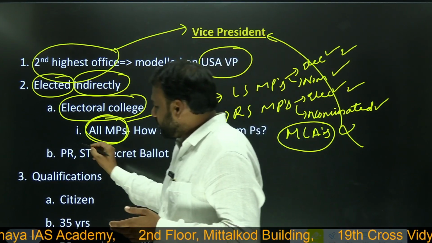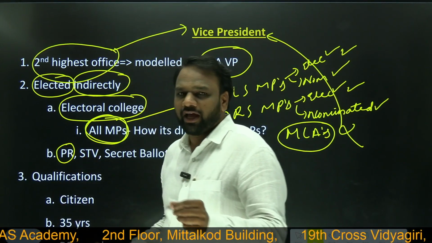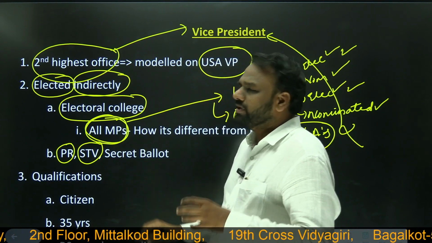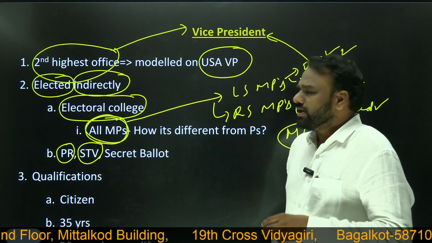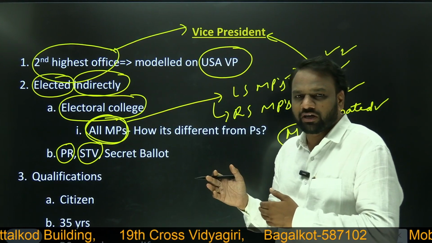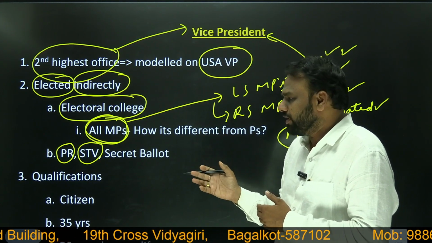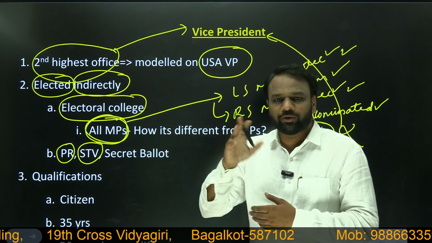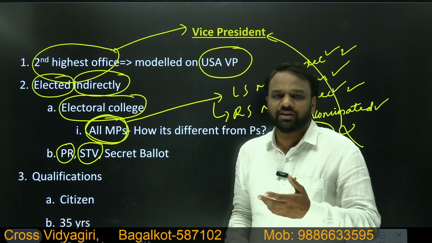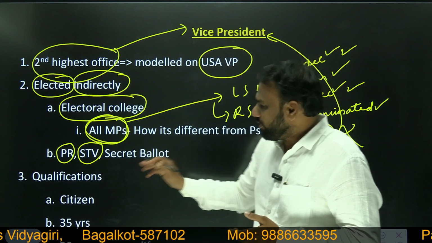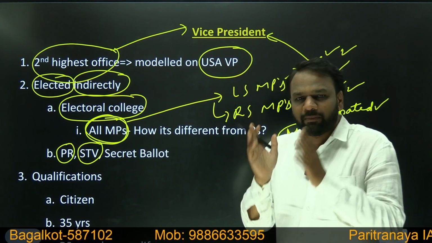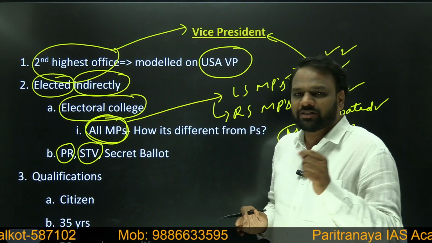Next. So we follow the system of proportional representation. So PR indicates proportional representation. STV here indicates, I used a short form, single transferable vote. Okay, so already in a separate video or in a separate class we have discussed what is proportional representation and what is single transferable vote. So you can just go back to that class and watch the video to understand what is proportional representation and what is single transferable vote. So we follow proportional representation and single transferable vote in presidential election. The same kind of system is also followed in vice president's election.